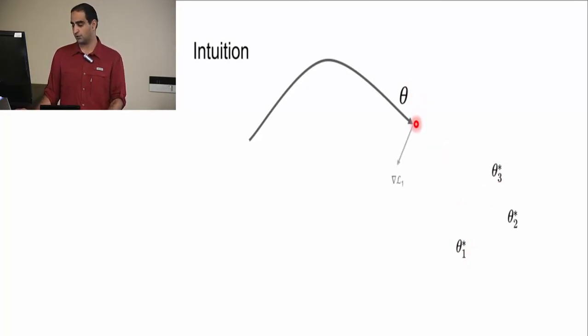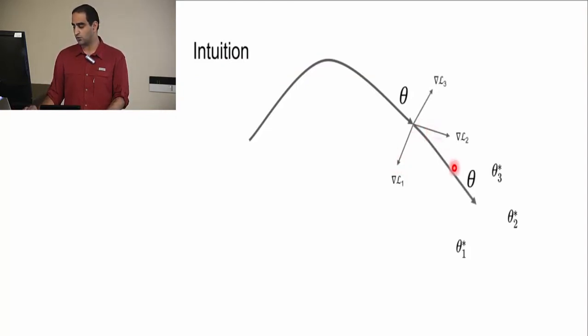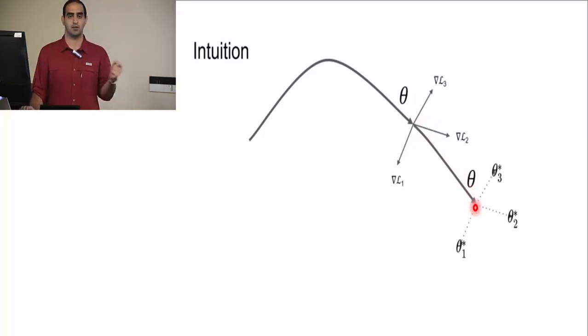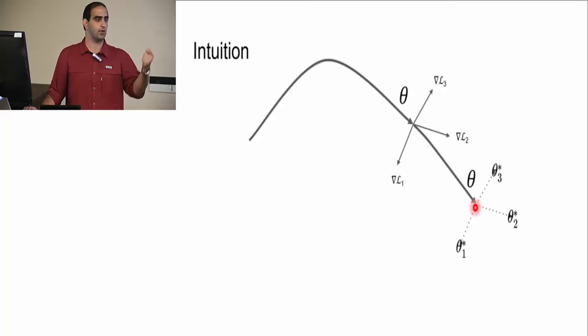If we take the derivative with respect to task 1 and perform gradient descent, our parameters will be updated to here, and the same for task 2 and task 3. But through meta-training, we eventually learn our theta to be here, and then from there, if we take the derivative with respect to any task, we can quickly adapt to all of them easily.